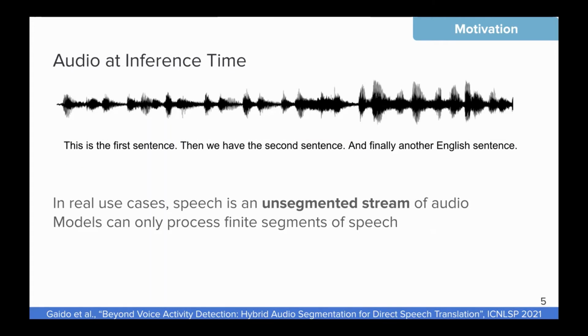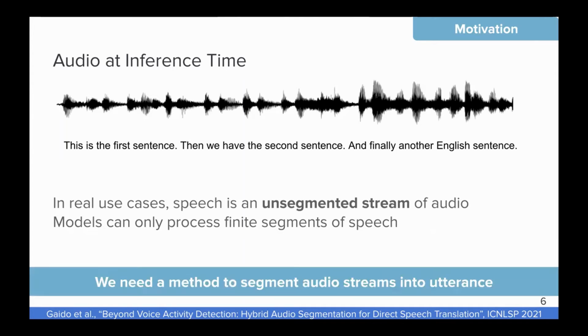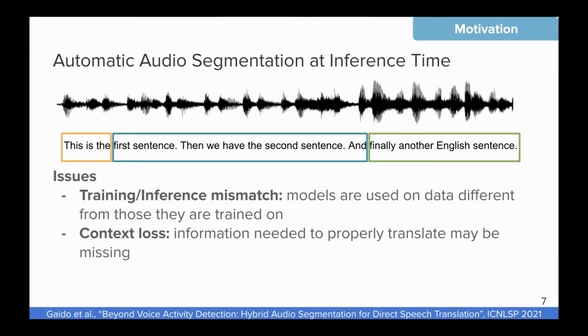So at inference time, what happens is that in real use cases, the audio comes as an unsegmented stream. And first of all, we need to segment, as models can process only finite segments of speech. You can't give them an infinite stream of audio. So first of all, we need a method to segment the audio streams into different utterances.